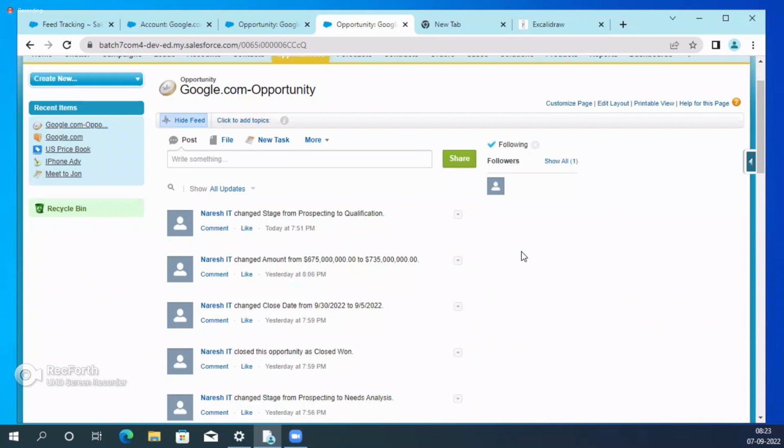But here it is not possible, because we have only one user. In real time, it is possible. So whenever you follow, whenever something happens, you get the email. Understand? Then whenever you get the email, you can easily identify and open the record. Oh, these things are happening. So this is called follow. Understand? This is called feed tracking.